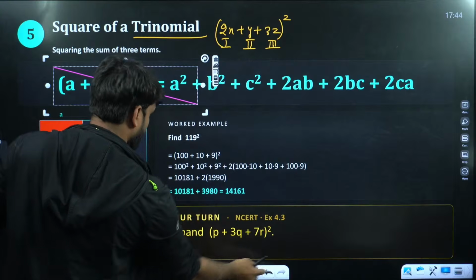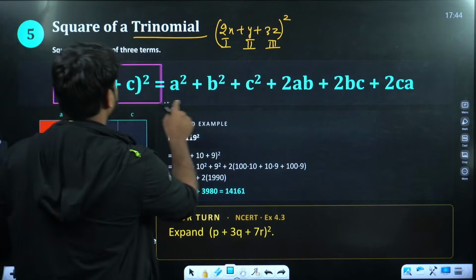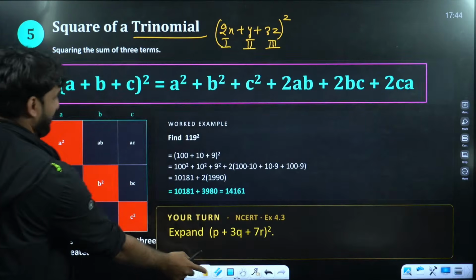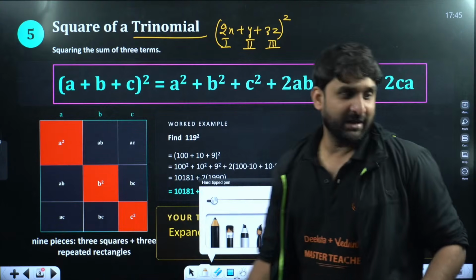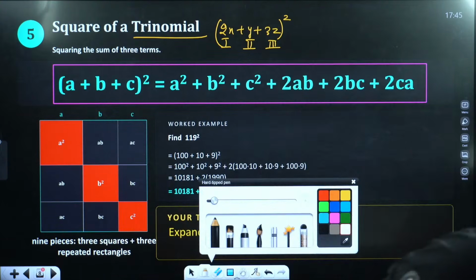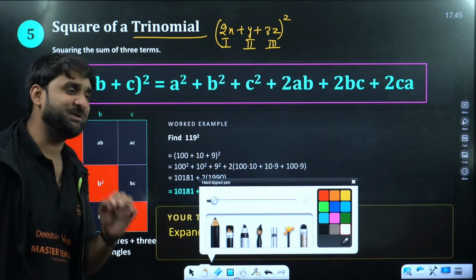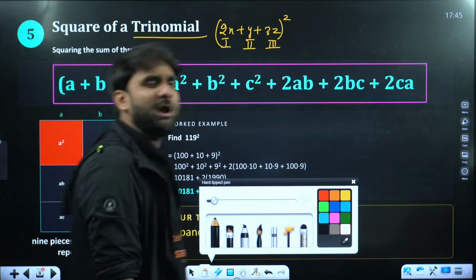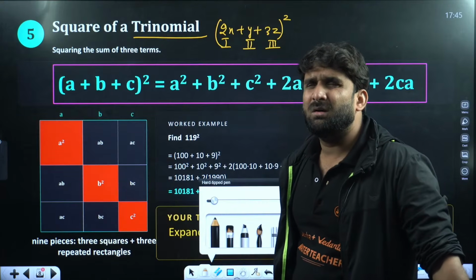You can't compromise on this identity. This is very powerful. (a plus b plus c) whole square is equal to a square plus b square plus c square plus 2ab plus 2bc plus 2ca. You might be thinking, sir, how should I trust you?